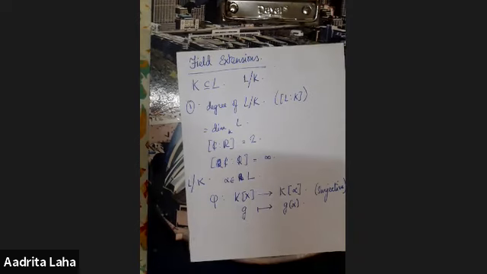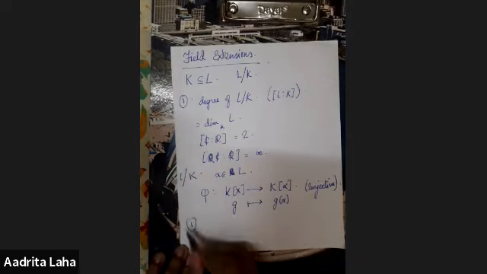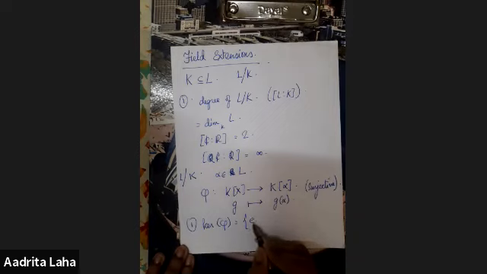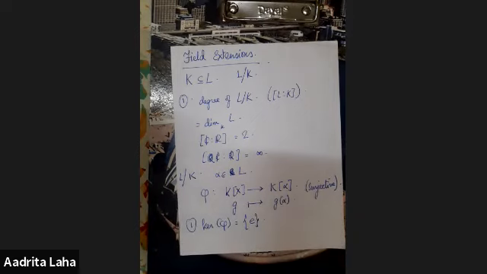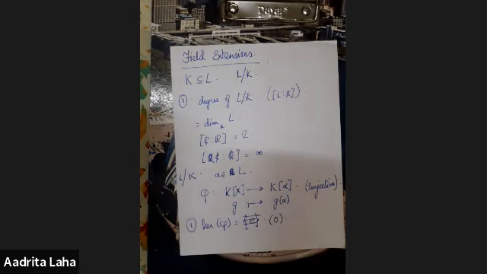All right, now we can have two cases. The first case is the kernel of phi is trivial, and the second is the kernel of phi is not trivial. Sorry, we don't write just the set, we write the ideal generated by 0.